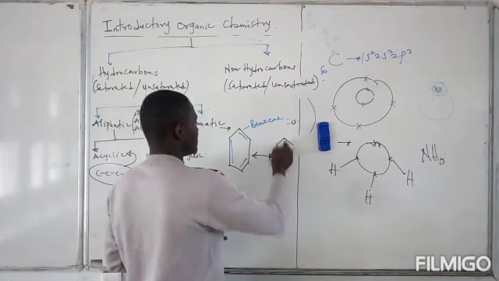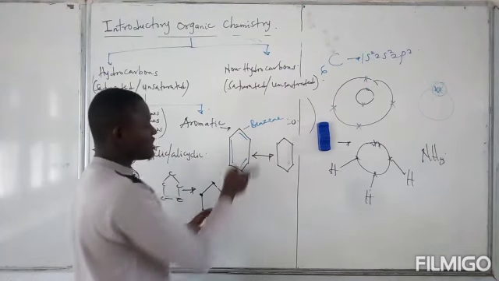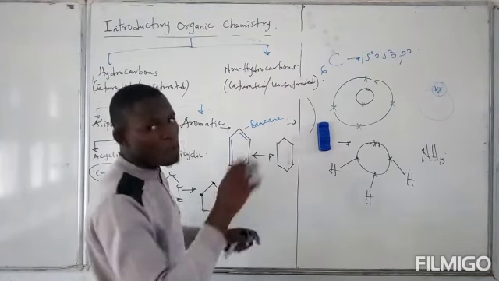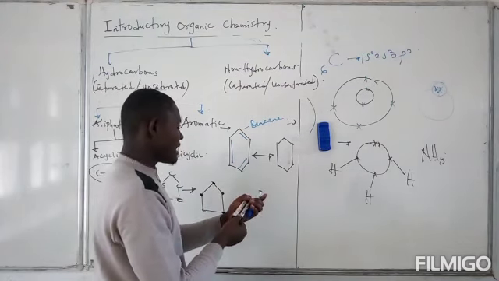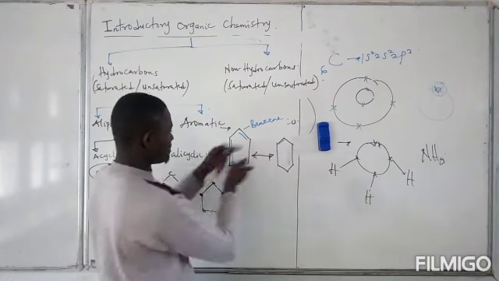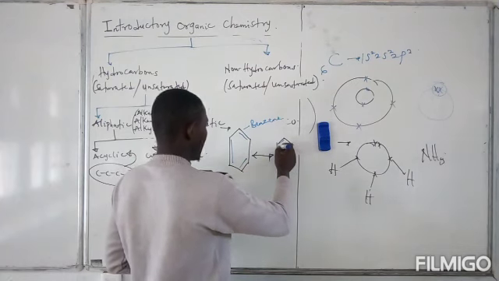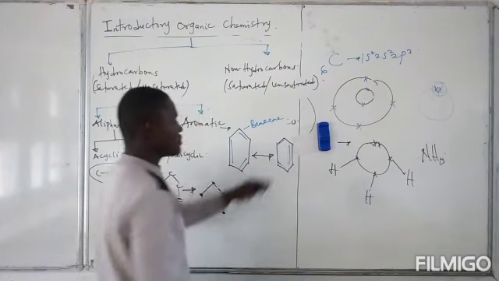So we could actually still have it as something like this. The double bonds must not be next to each other, and there must not be more than 4 bonds around the carbon atom. So we can also have something like this, where this double bond rotates. So it could also be something like this. So it could also be something like this.